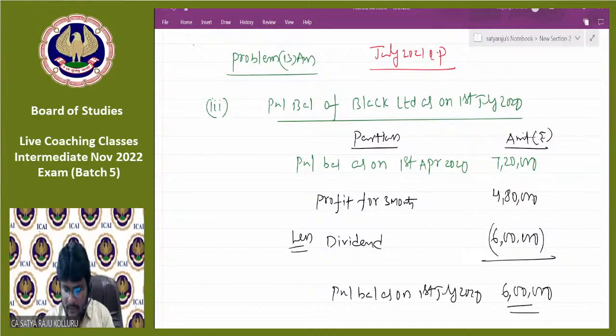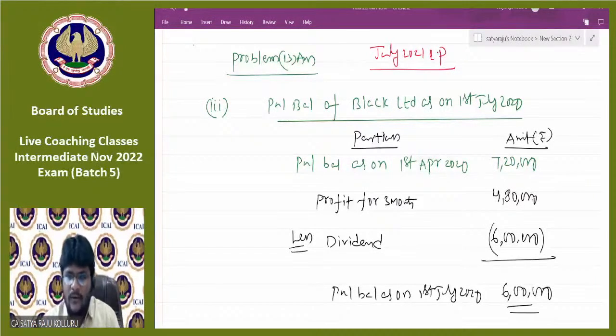P&L balance. One person asks, sir, can we answer any part of the question before or after? Who will stop you, my dear? That is as per your wish. Because, sir, if someone is connected, for example, if question number 2 comes first, then question number 1's answer will be much easier. Then you can start with part number 3, but you need to mention clearly sub question number 3. That thing is necessary. Nobody will stop you, guys.